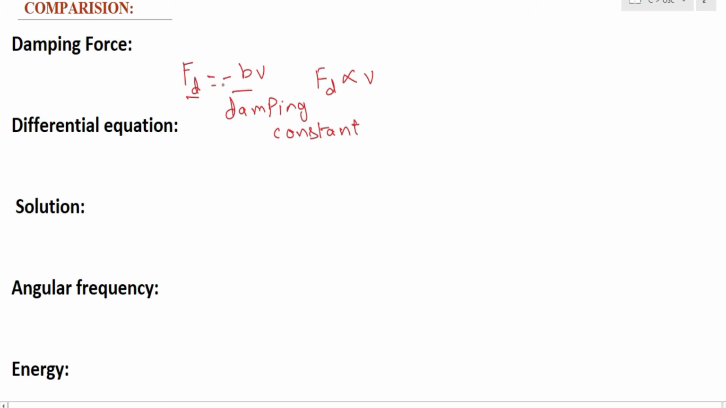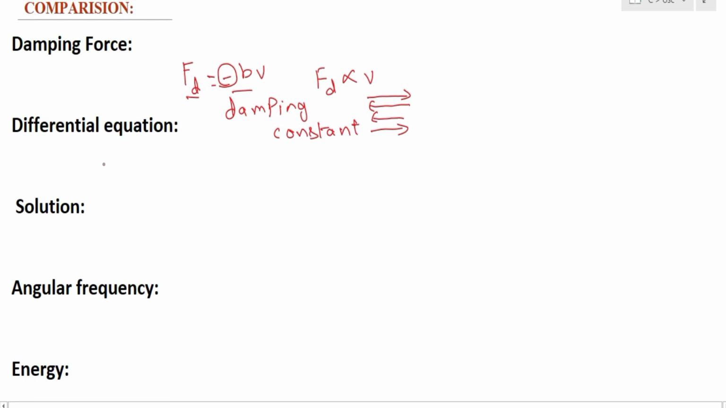The next point is, here you have to observe this negative sign. What does this negative sign imply? This negative sign implies that this damping force is opposite to velocity. It means that if the body is moving towards right, the damping force will be towards left. Similarly, if the body is moving towards left, then the damping force will be towards right. So this is about damping force in the case of damped oscillation.